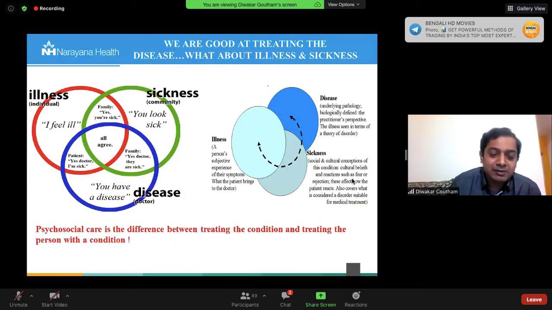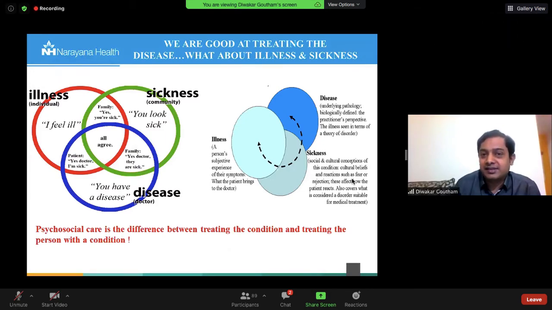Now, this is probably the most important slide of the day, and there's one more slide about how to set up services. As clinicians, as very good cancer care specialists, this is not just applicable to cancer care but to every specialty, though more so for cancer care. We are all very good at treating diseases. I was hearing all these talks, so beautiful. Fantastic job by all of you. I'm sure you're doing a brilliant job for all of your patients.